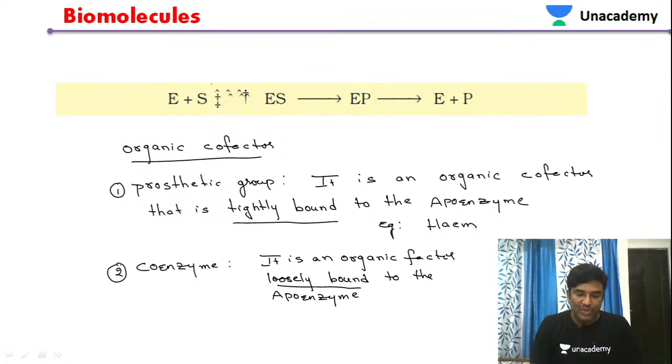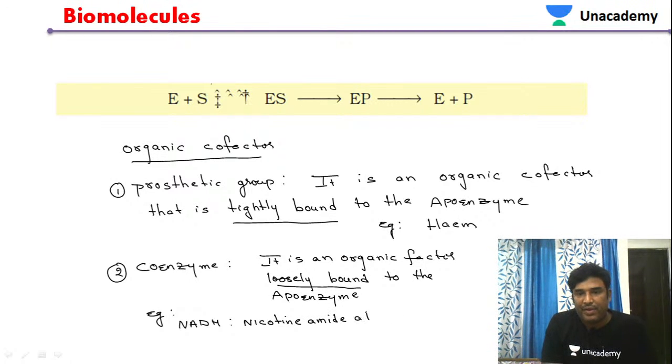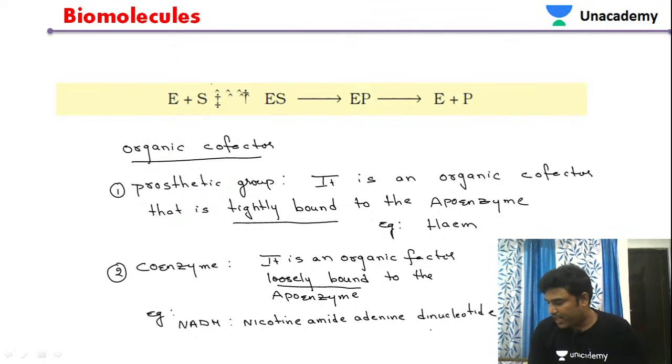So that is loosely bound to the apoenzyme. It is not tightly bound, but it is loosely bound to the apoenzyme. So let us see some examples of this coenzyme. If you see examples of coenzyme, NAD, so NADH. If you see the full form of NADH, nicotinamide adenine dinucleotide hydrogen, that is called NADH.